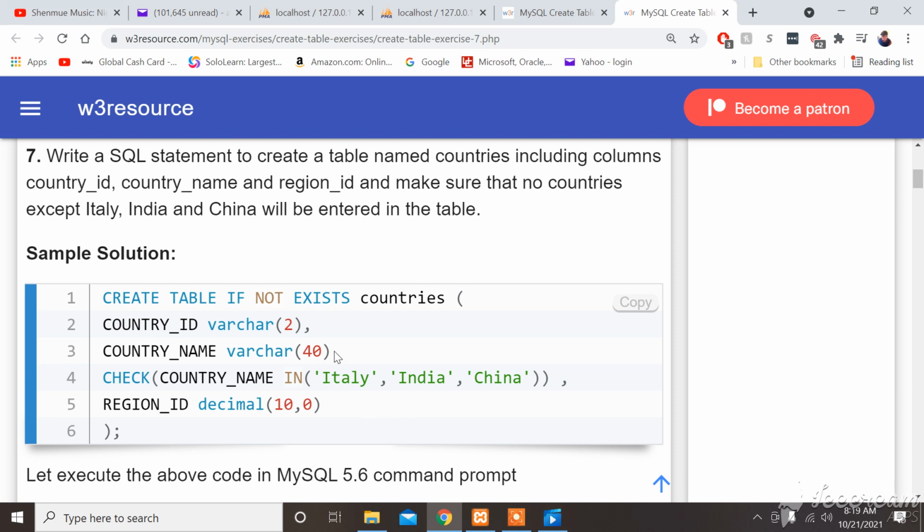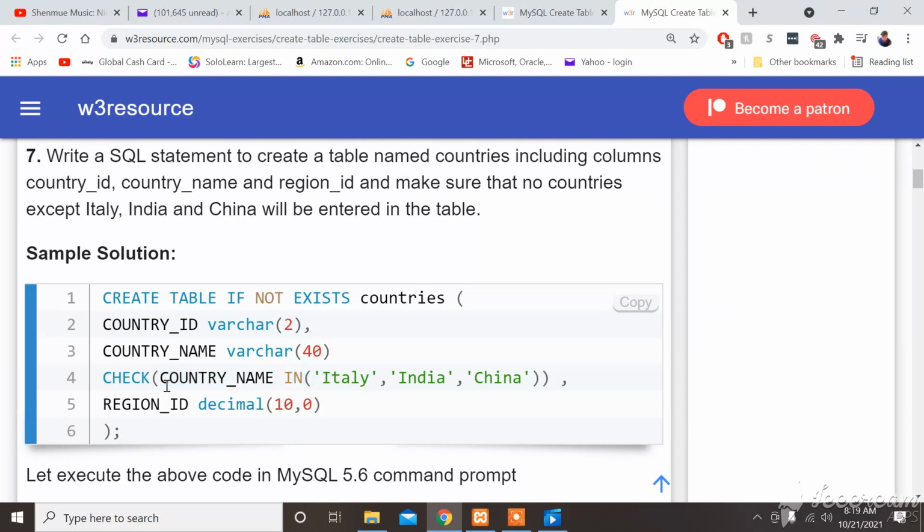Paul. Comma space, next line, comma space, next line. Country name, bar chart, parentheses 40. 40 characters in country name is the limit. Check, parentheses, country underscore name in.